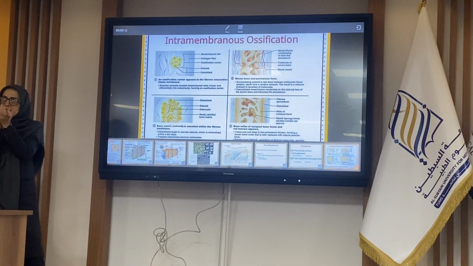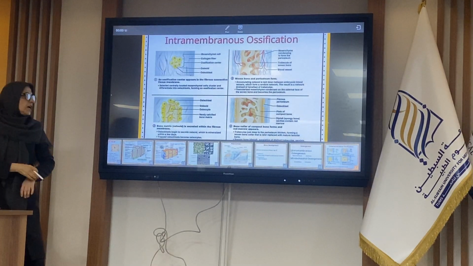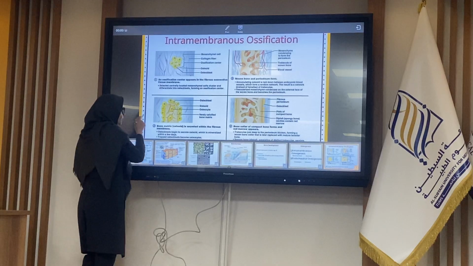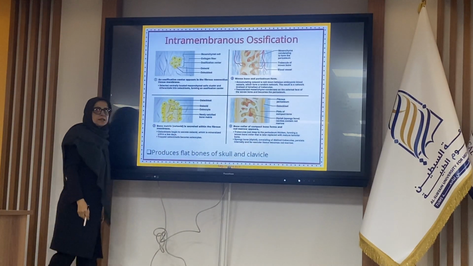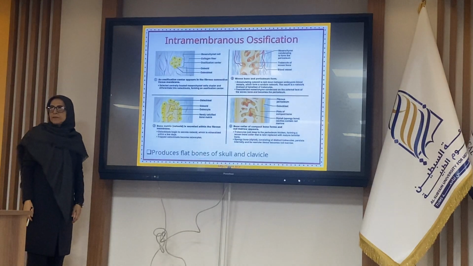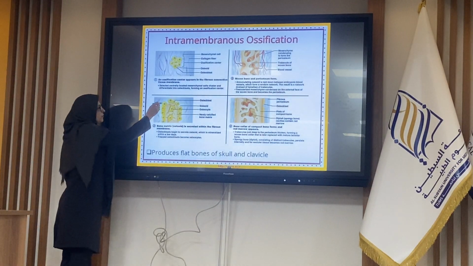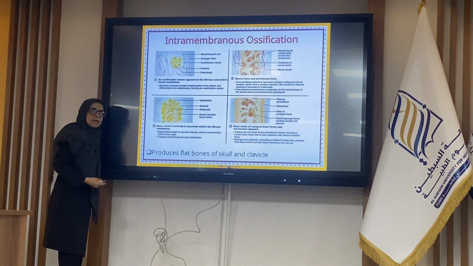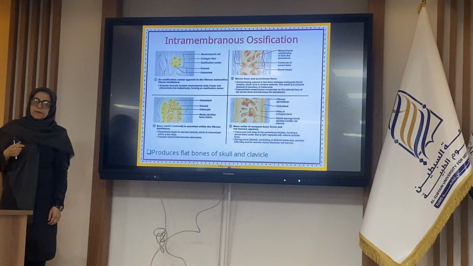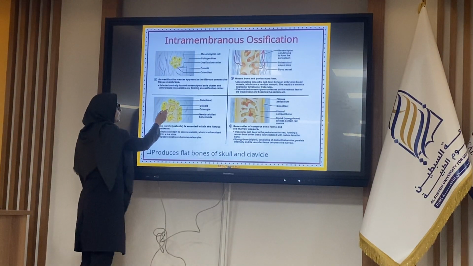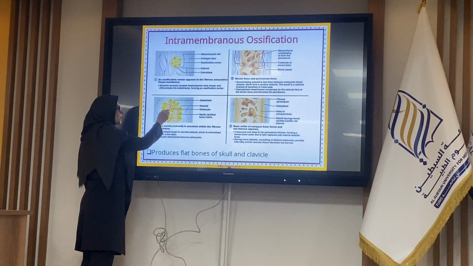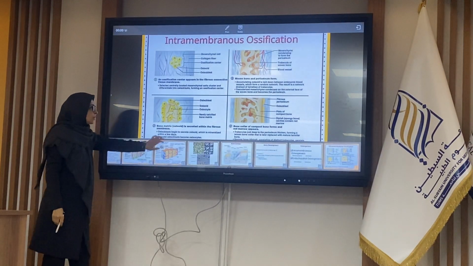This group of cells transdifferentiates to the osteoblast. Osteoblasts are cuboidal cells located in the peripheral part of the bones, secrete the organic matrix, and then inorganic matrix or mineralized matrix, and finally are entrapped in their matrix and differentiate to the osteocyte.